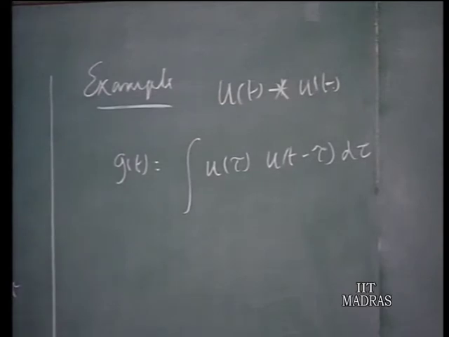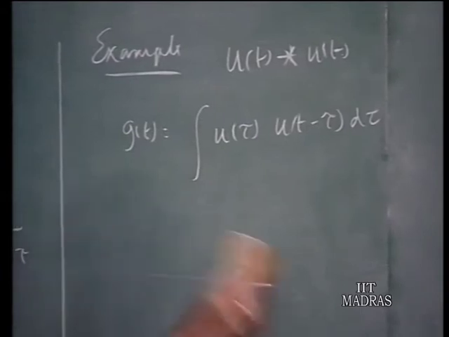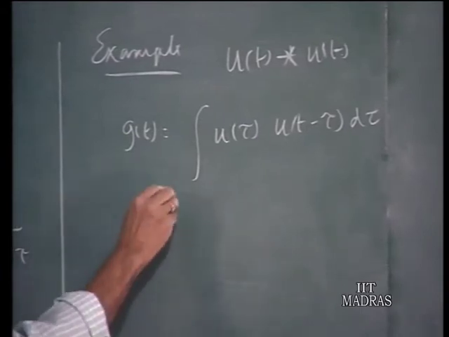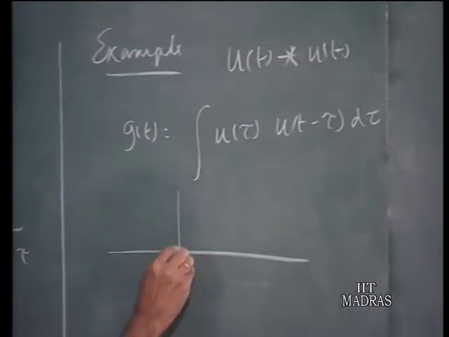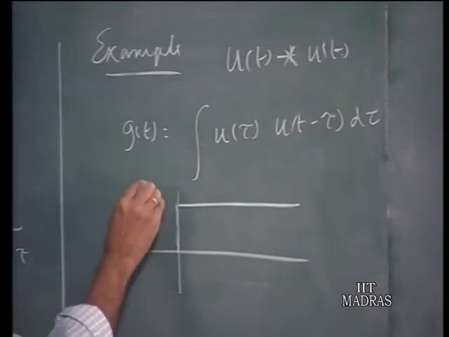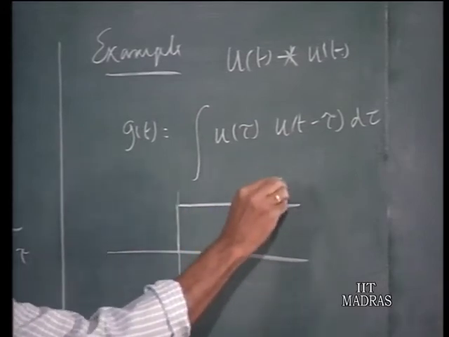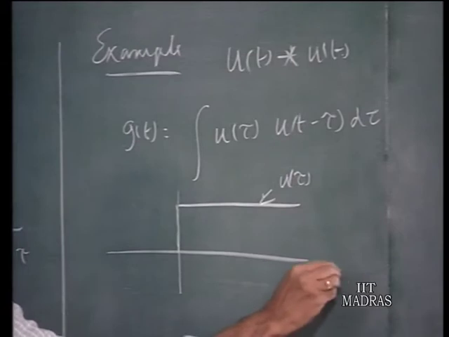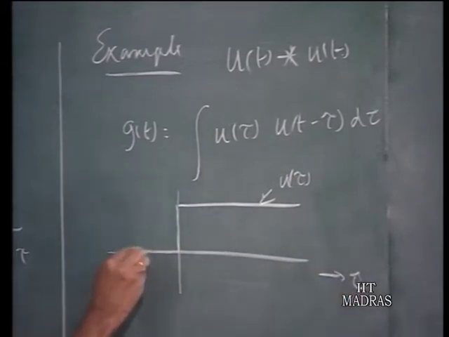Let us see what they are. Now, you take first of all u tau, this is 0 here and this is equal to 1.